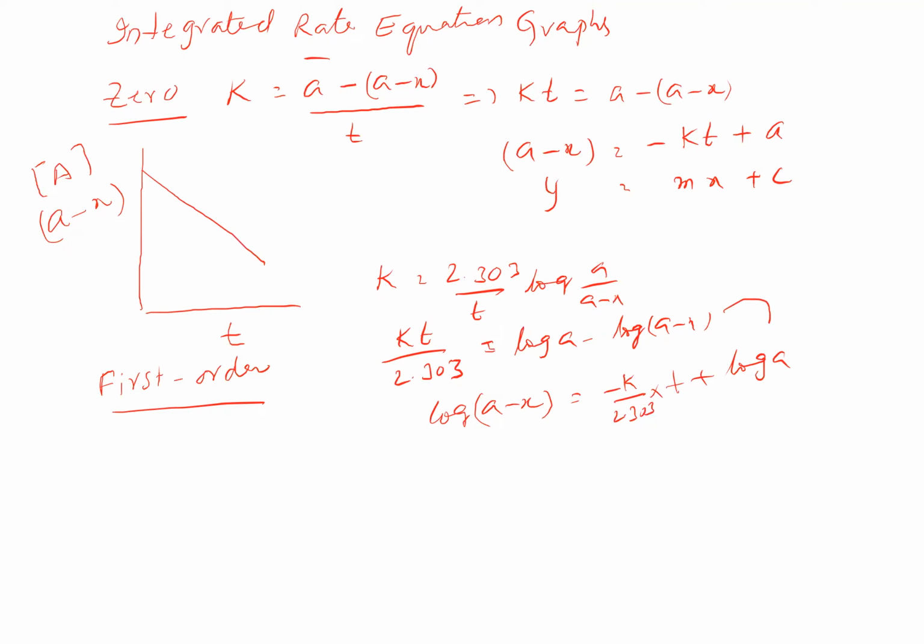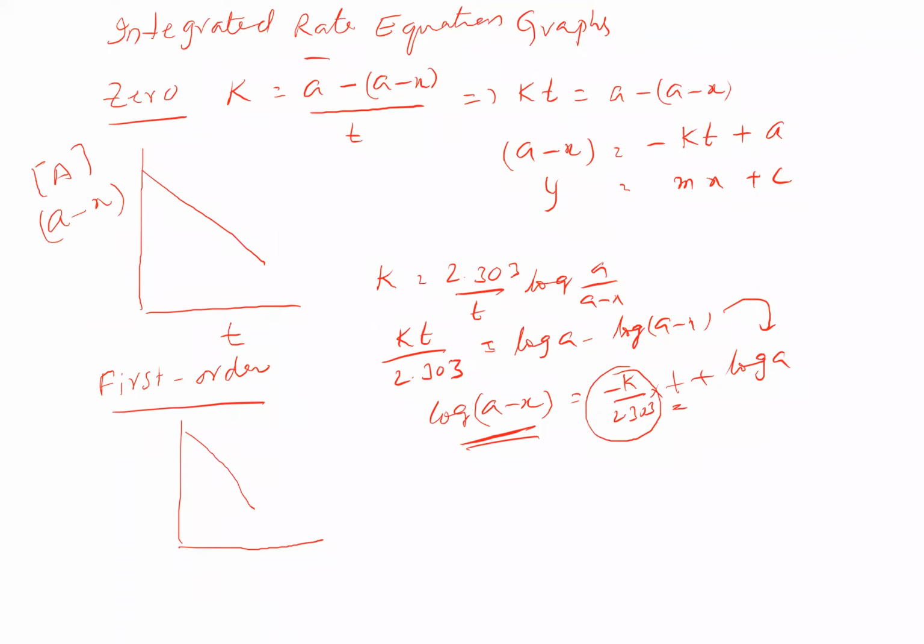From this only this comes. Here it is Y, and here T. So for first order kinetics, the graph is coming like this, with a negative slope, so the line is coming this way.